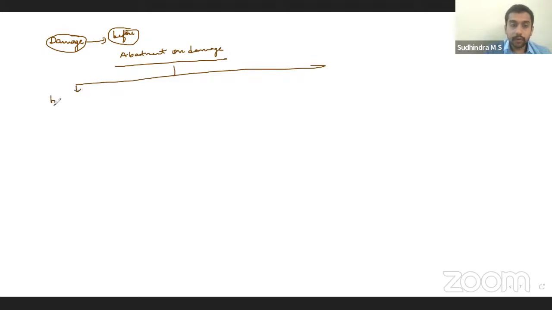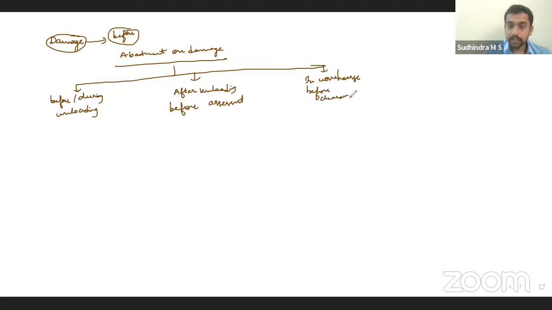One, before or during unloading in the station, or after unloading but before assessment, or in the warehouse before clearance. All these should be accidental. Obviously, intentional damages will not be given. Before clearance, for all these, abatement will be given.